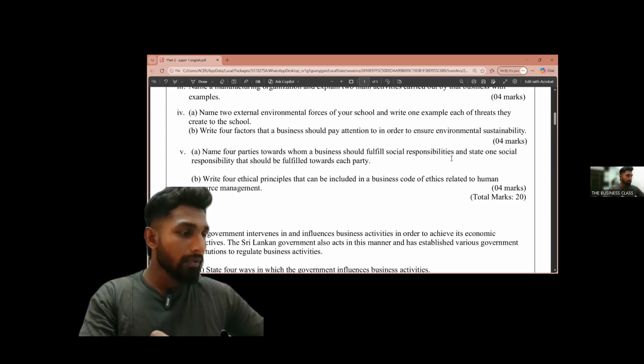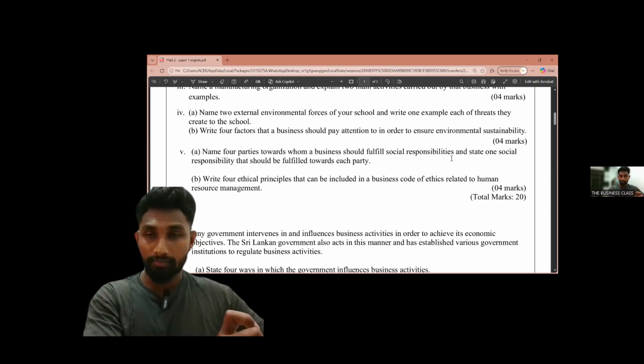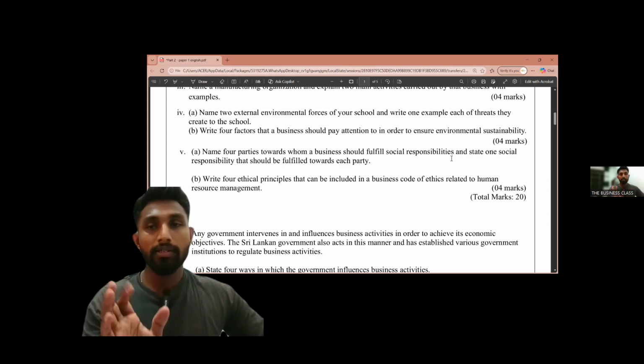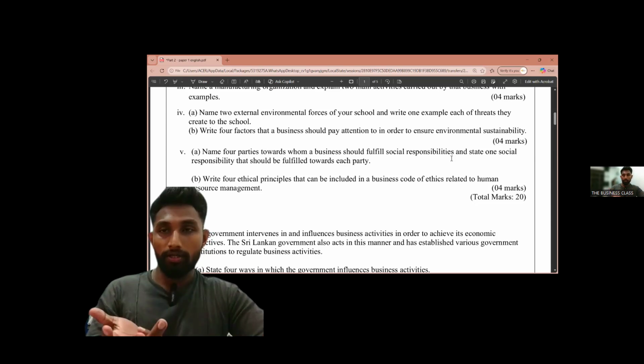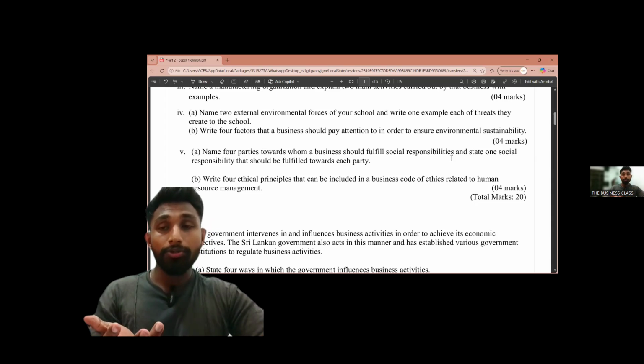So customers, employees, and someone wrote government. Government is something that comes under the fourth section. What is the fourth section? Let's discuss from the beginning. First one is owners. We should do social responsibilities to owners. Then we should do social responsibilities to customers. Then we should do social responsibilities to employees.